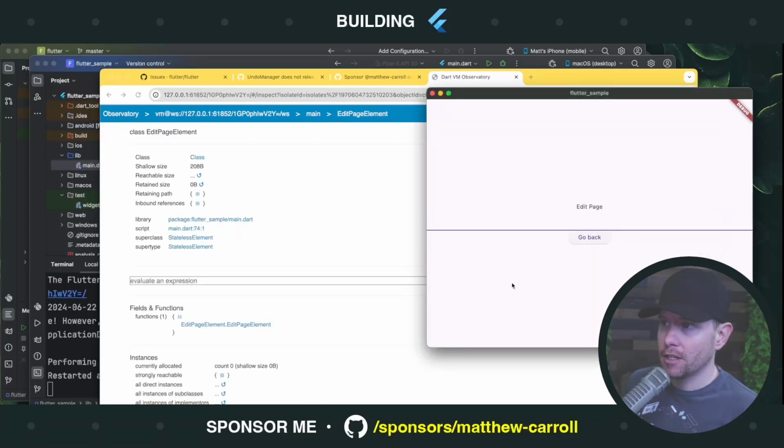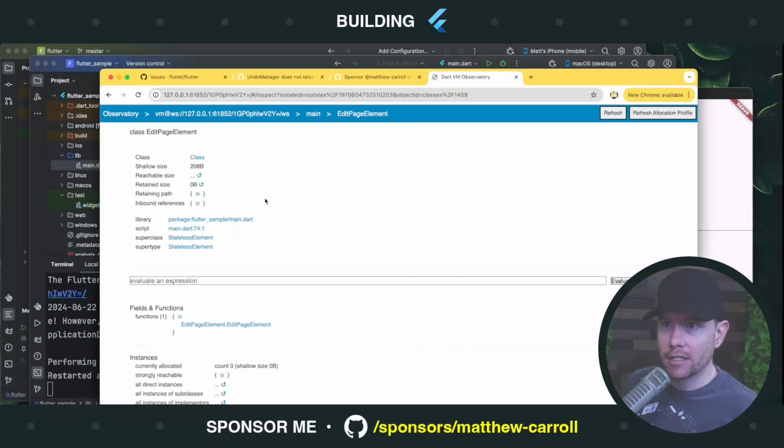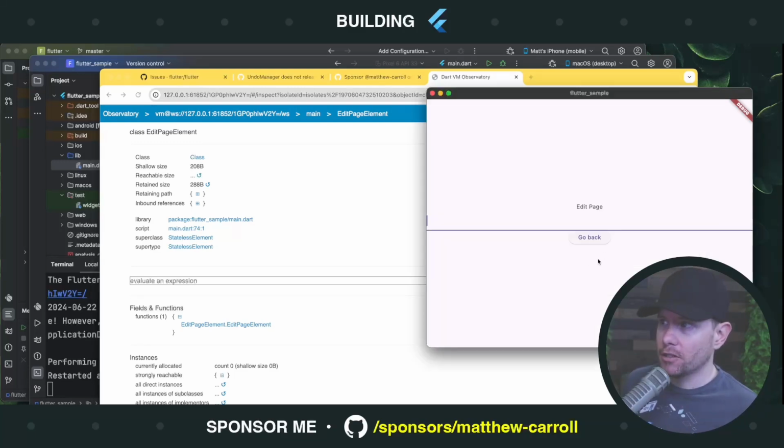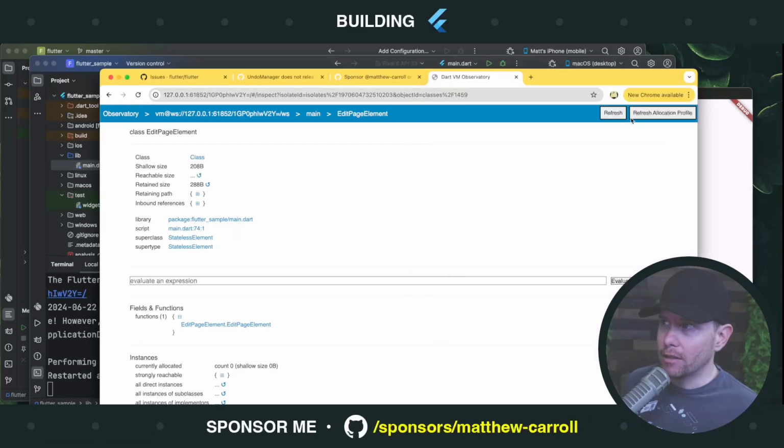Go to next page. Okay, now here's the edit page with the text field. Let's refresh the retained size. Actually, I guess we have to refresh the whole thing. Refresh the retained size. 288 bytes. So now this thing exists. It has a size. Now we're going to go back to the previous page. We're going to say go back. Now let's refresh this again. Refresh it again. It's still 288 bytes. It's supposed to be gone. It's supposed to be completely out of memory, but here's 288 bytes.